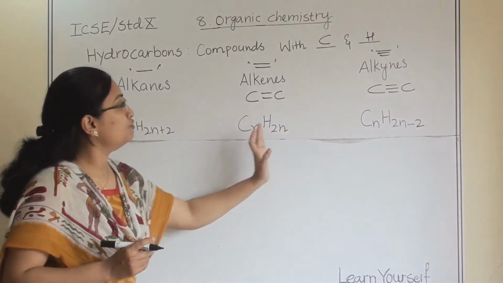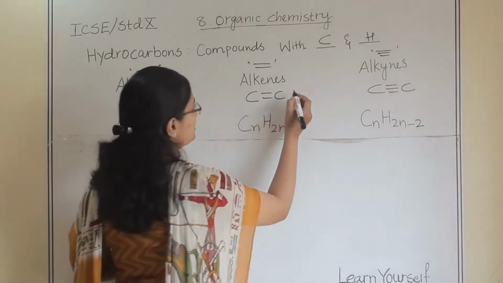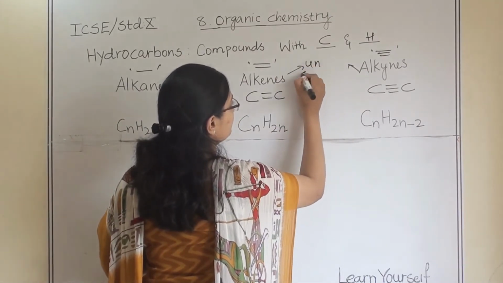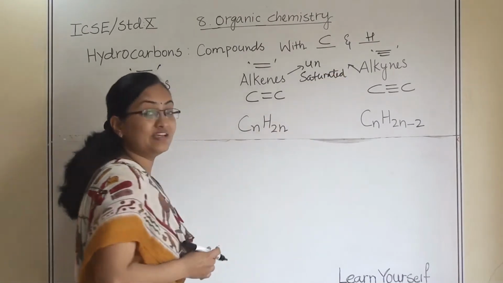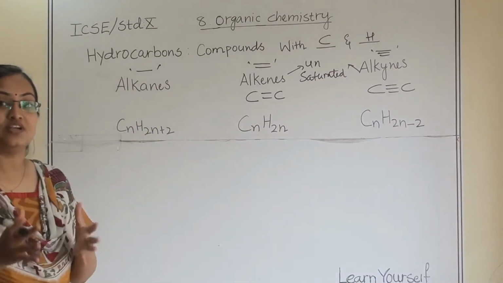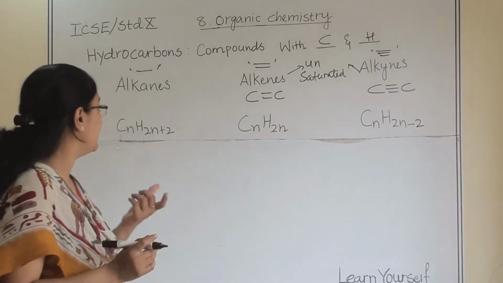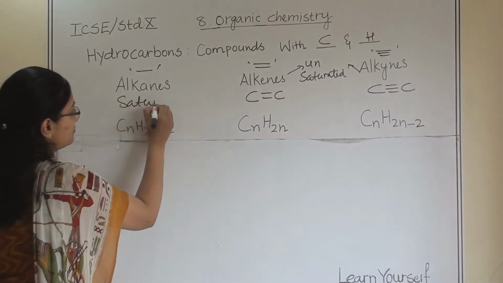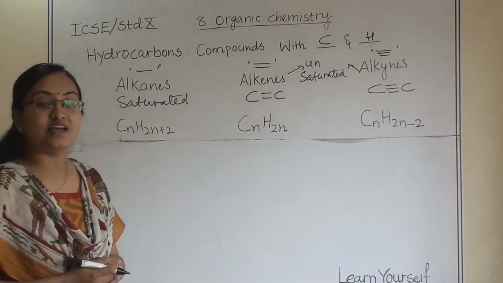So these two compounds are known as unsaturated hydrocarbons. These both are unsaturated. Why are they known as unsaturated? Saturated means whose valency is completely satisfied. They are our alkanes, saturated hydrocarbons. Why are they saturated?